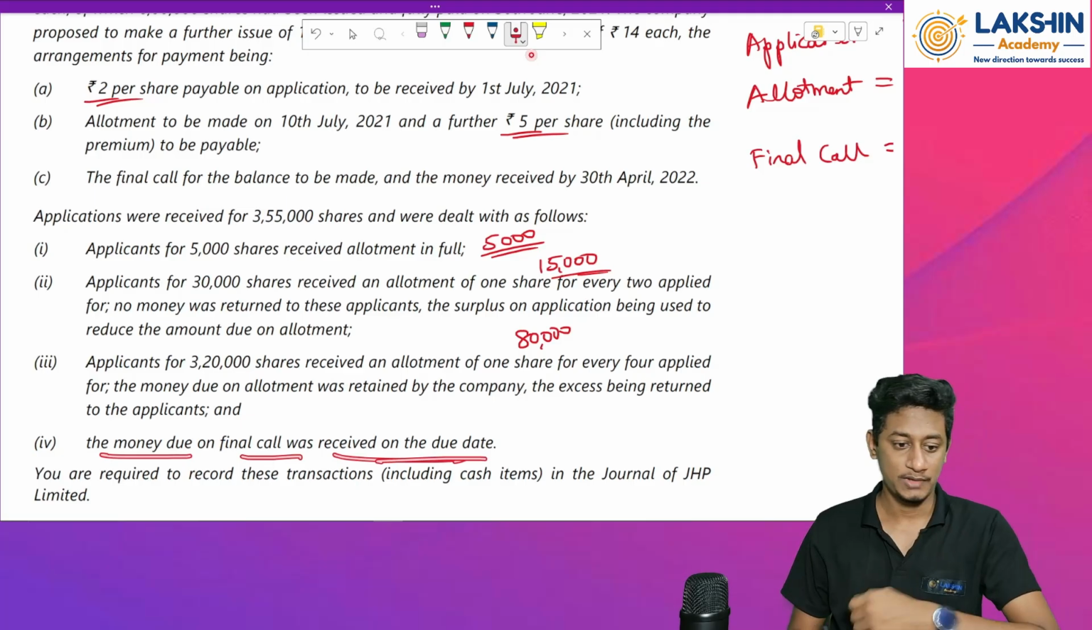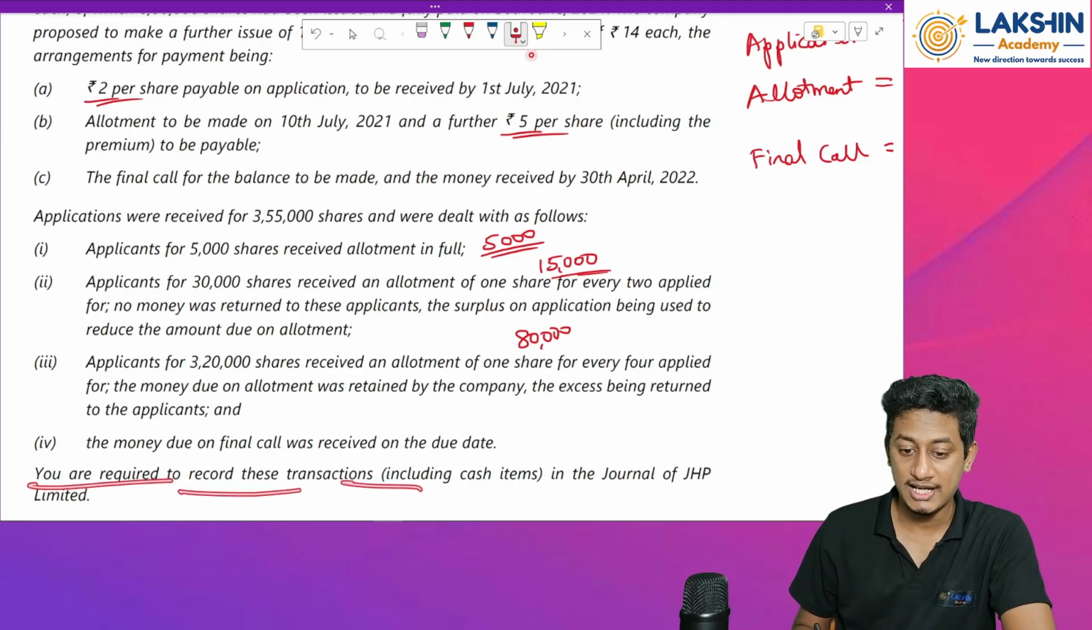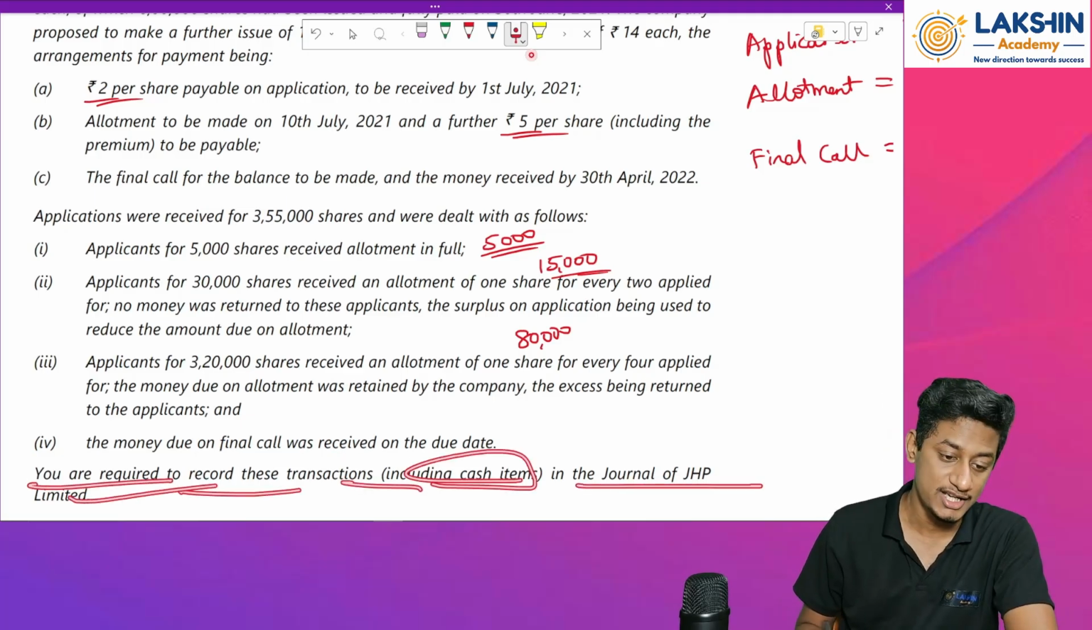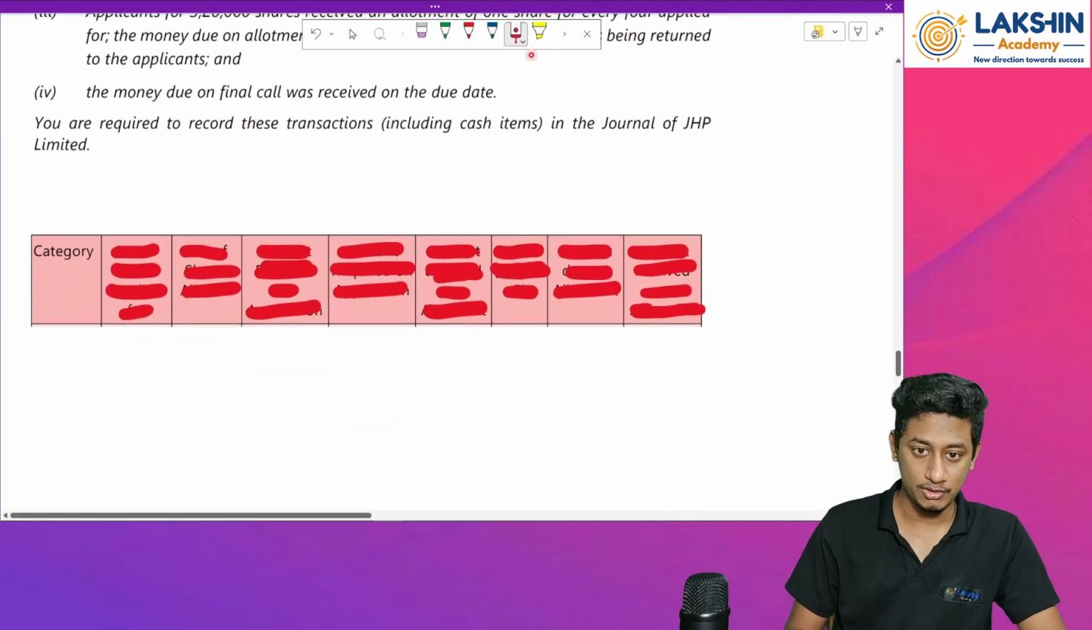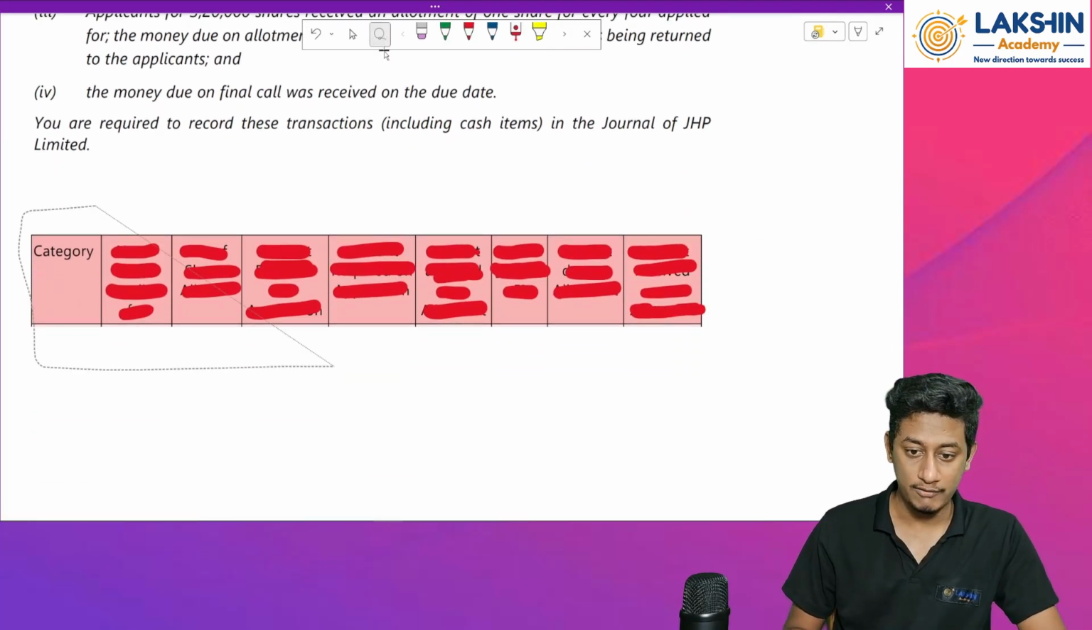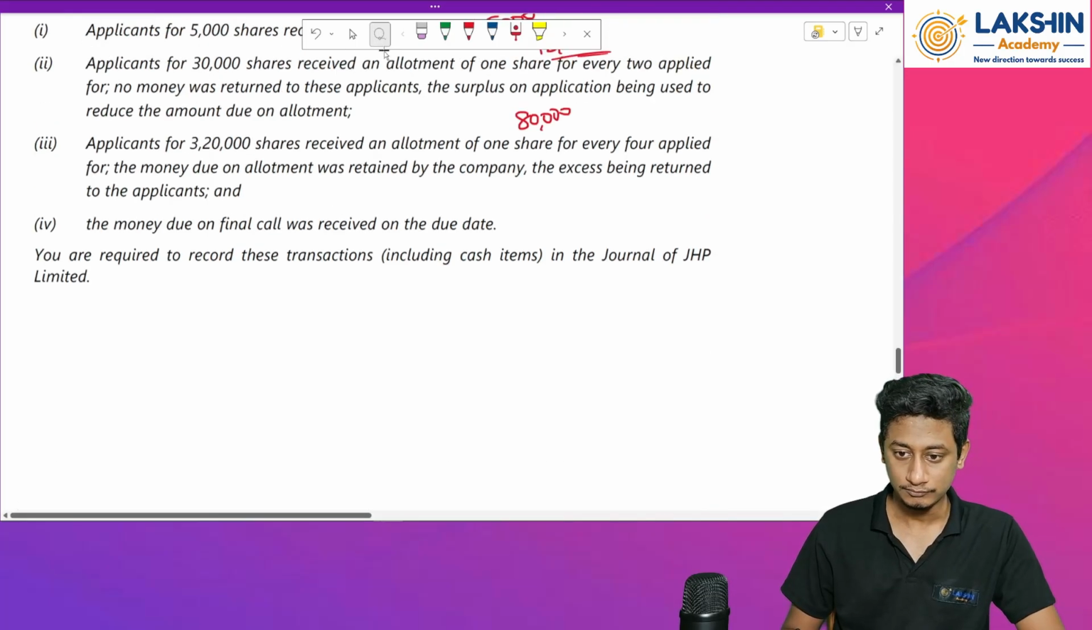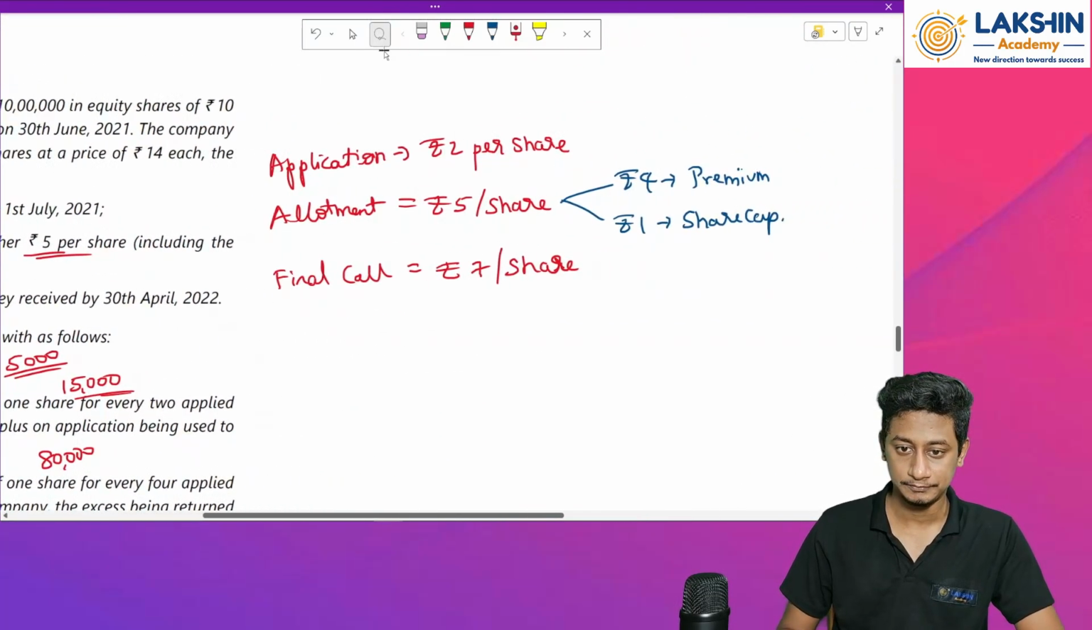Fine, no issues. You are required to record these transactions, including cash items, in the journal of JHP Limited. We know that. So now what to do? There's a format to be followed. I have hidden all the columns intentionally. Just a minute, I will copy this down here for a quick reference.